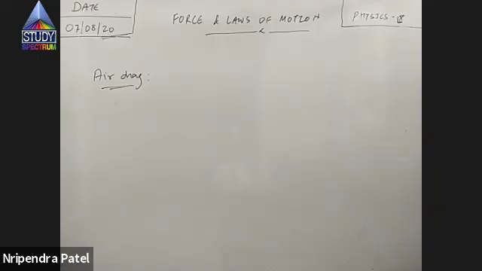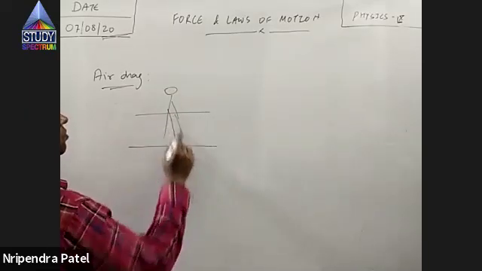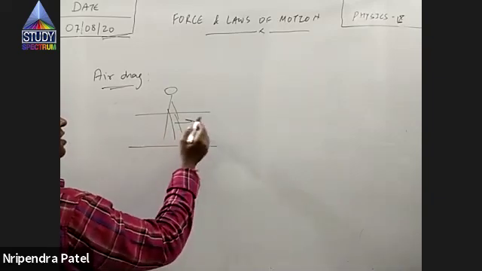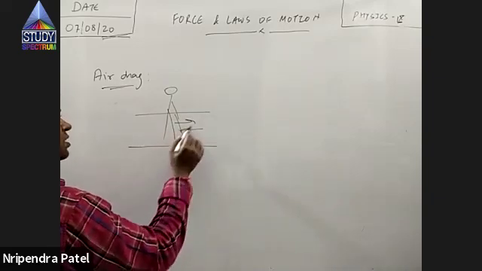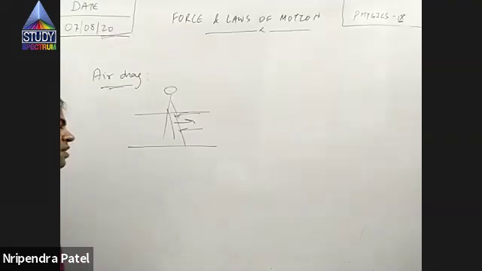Water. Why? Because water is more dense. Water opposes the motion of any object through it.